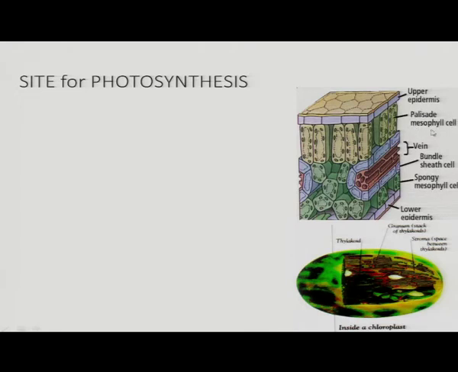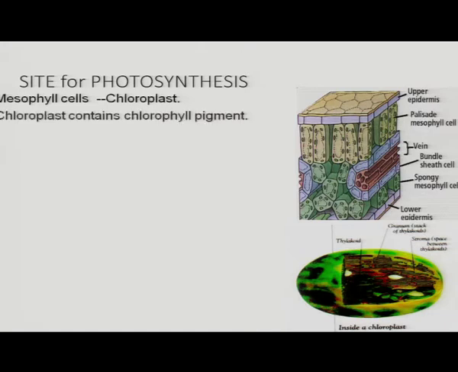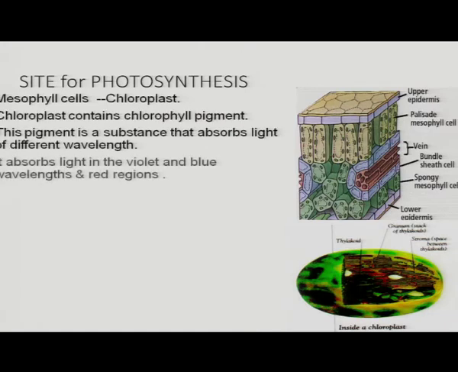Inside the palisade parenchyma, a large number of chloroplasts are present, and inside the chloroplast photosynthesis takes place. We have already discussed the chloroplast structure: there is the presence of thylakoid, stroma and stroma lamellae. The mesophyll cell contains chloroplast, and chloroplast contains chlorophyll pigment.